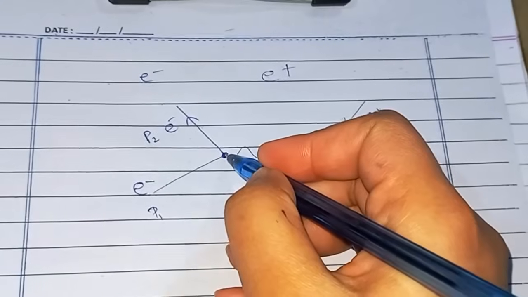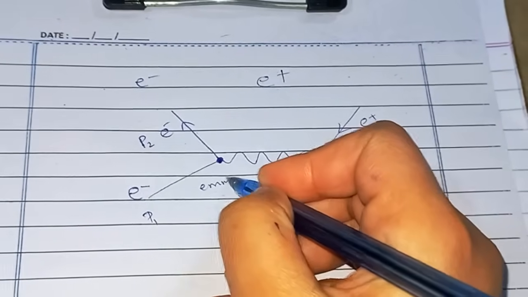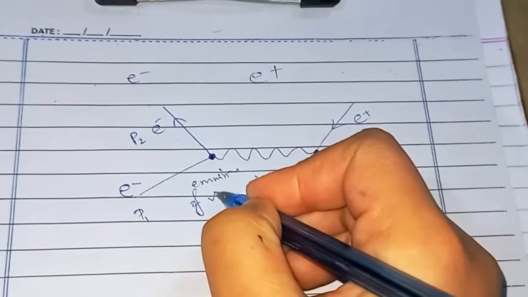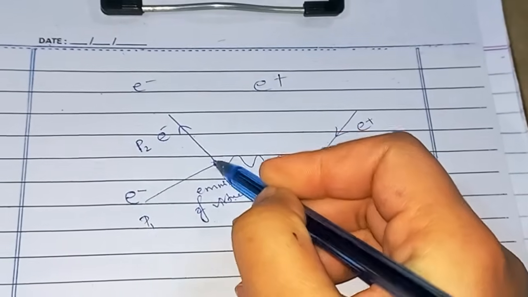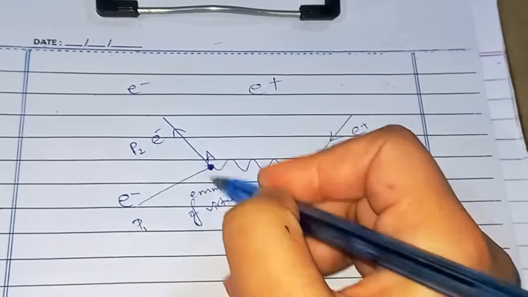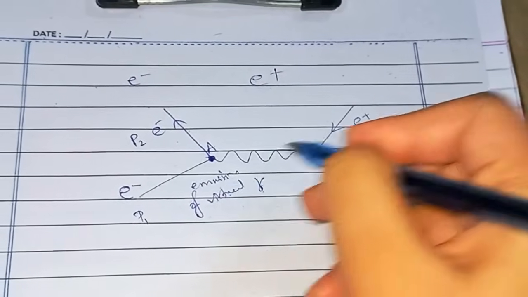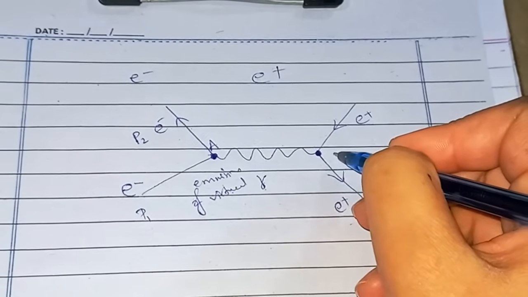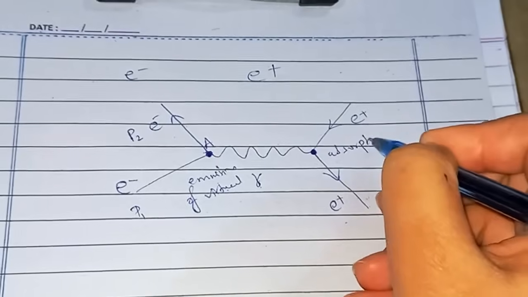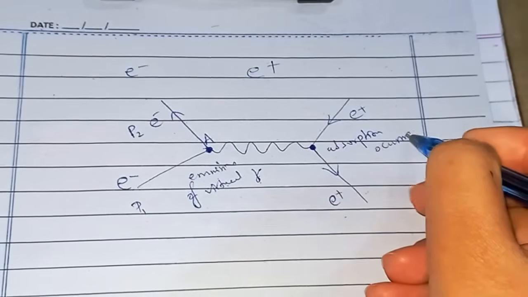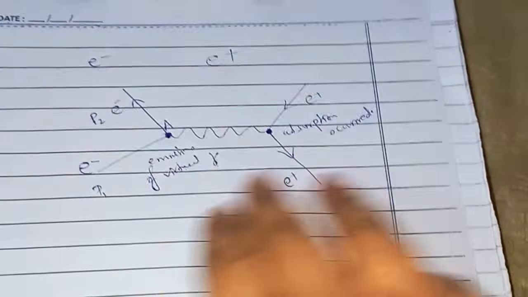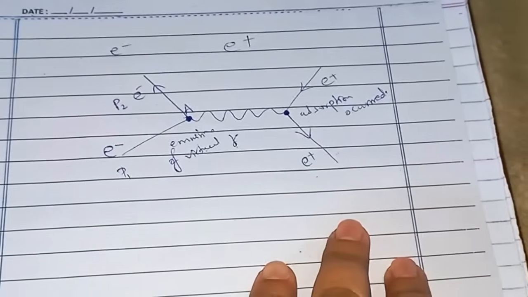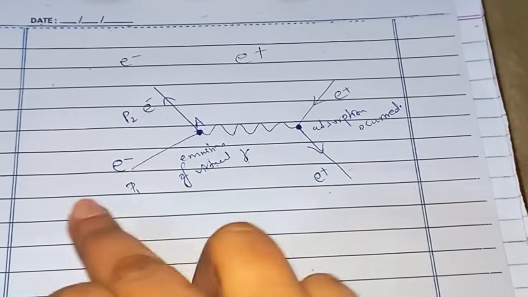You can see there are two points where the interaction is happening. At this vertex, vertex A, the emission of the virtual particle happened. At vertex B, absorption occurred. According to quantum electrodynamics, all the interactions happen through virtual particles.